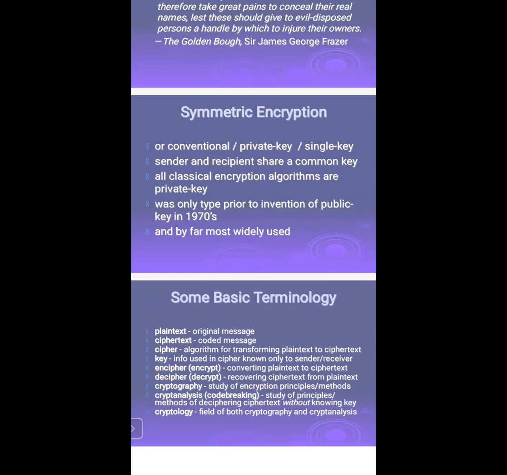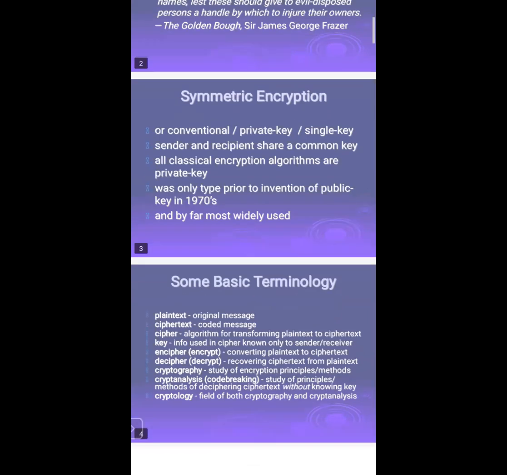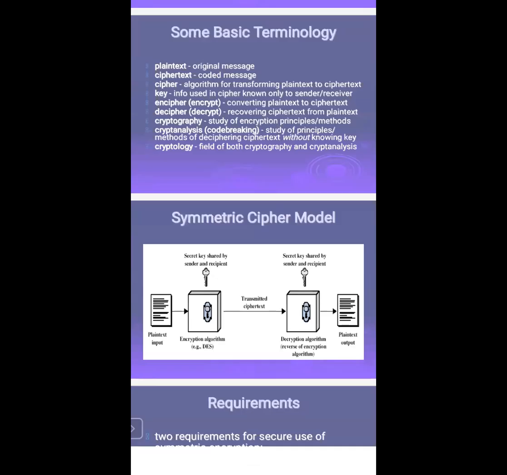Please try to recollect what we have discussed in the previous lecture. We started with symmetric encryption and some basic terminology, and we have seen the cipher model. Cipher in the sense the plain text is converted into ciphertext.